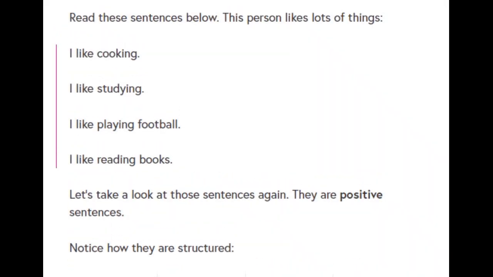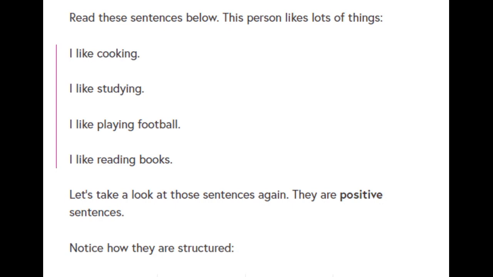Expressing likes and dislikes. Read these sentences below. This person likes lots of things. I like cooking. I like studying. I like playing football. I like reading books.